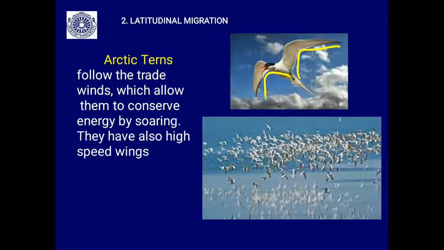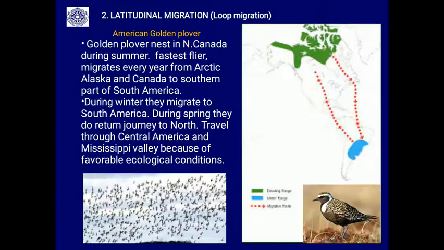This is the champion of migration. You may see here a big flock of Arctic terns migrating on the bank of the Atlantic Ocean. Next to the Arctic tern, another important migratory bird is the American golden plover.